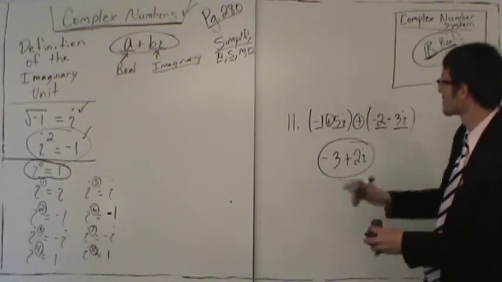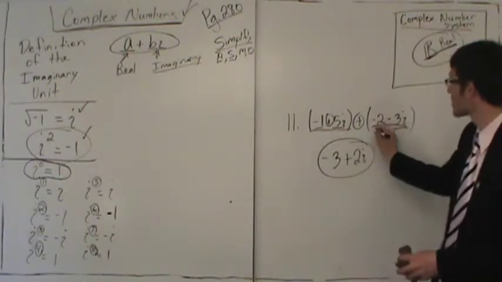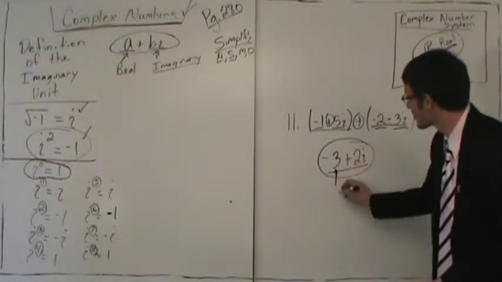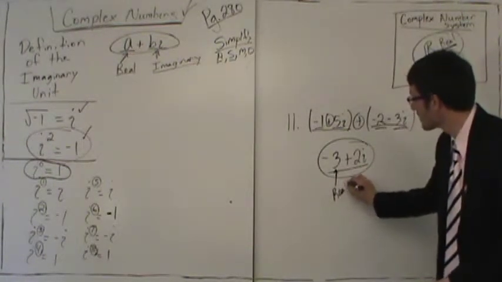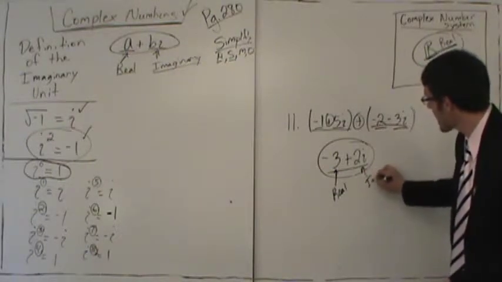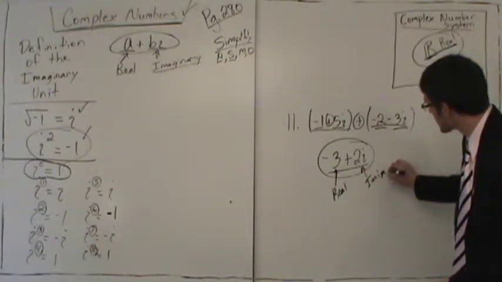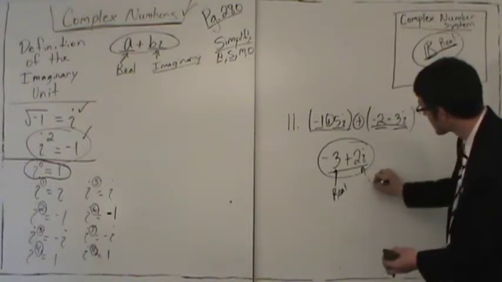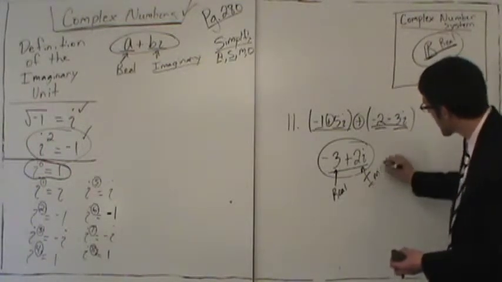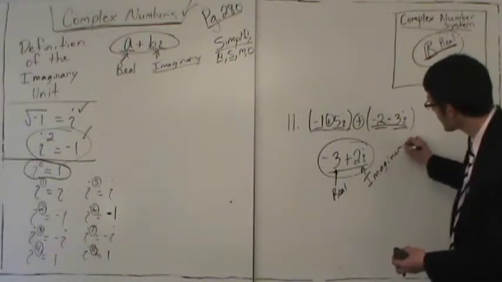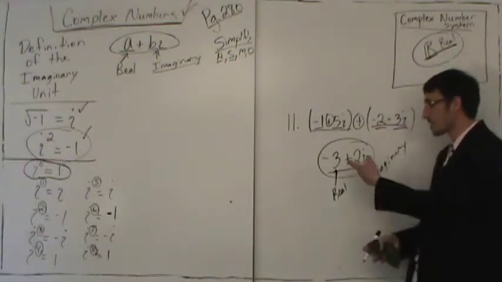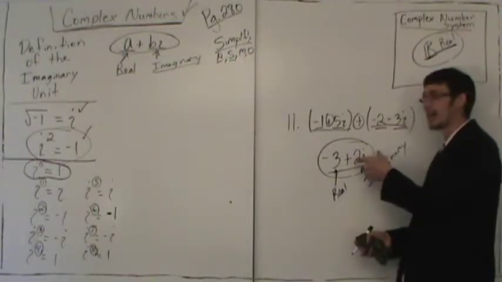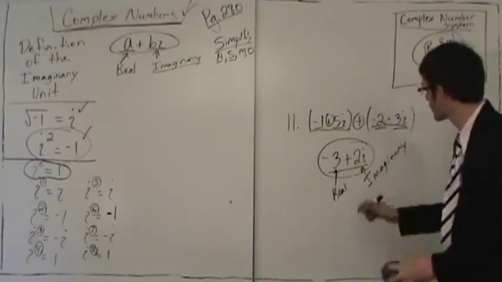Okay, so question, does the sum of two complex numbers result in a complex number? Yes, it results in a complex number with two parts, both a real part and what? An imaginary part. Let's see, imaginary, when I'm talking I can't spell. Imaginary. Okay, so tell me, what is the real part of the answer? The real part of the answer is -3, and the imaginary part is 2i, and this is one number. This is one complex number.